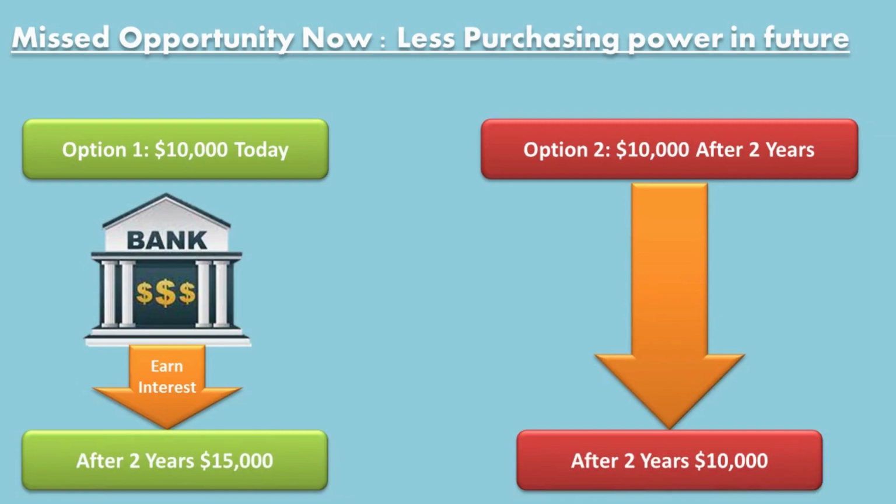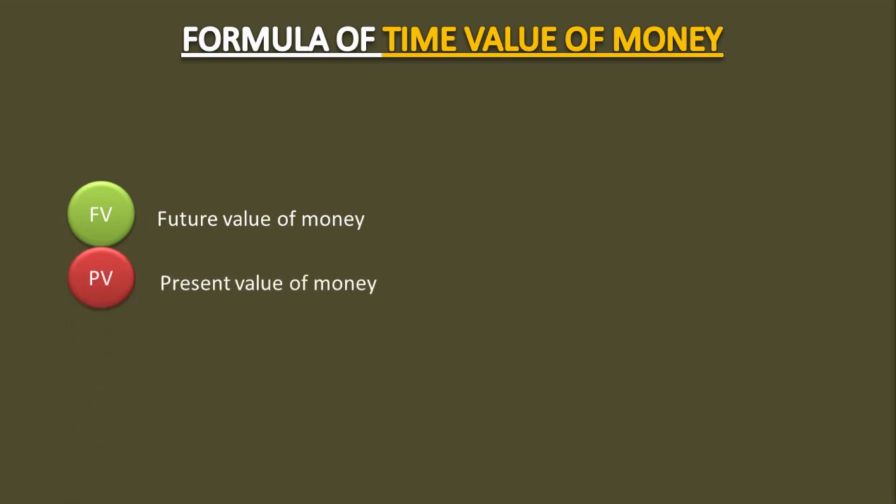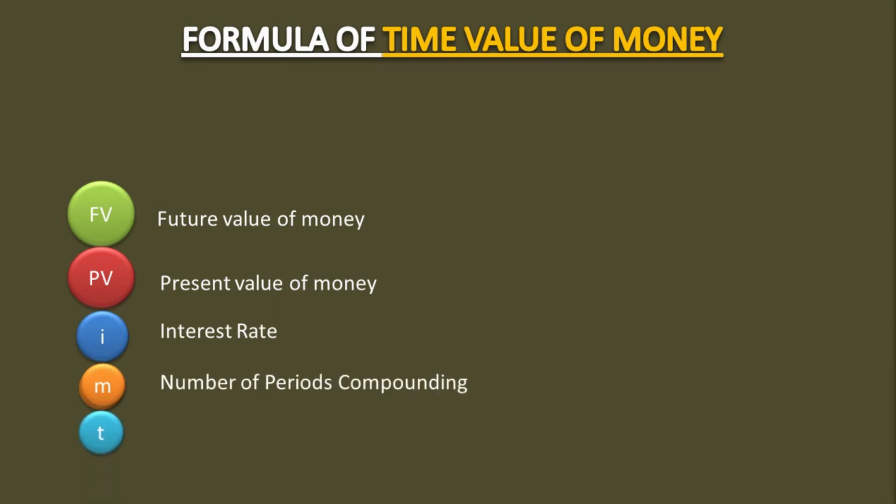Depending on the exact situation, the formula for the time value of money may change slightly. In general, the most fundamental time value of money formula takes into account the following variables. FV stands for future value of money, the amount that is receivable or payable in future. PV stands for present value of money, the amount received or paid now. I is the interest rate, or the rate to compound or discount. N is the number of compounding periods per year. T is the number of years.